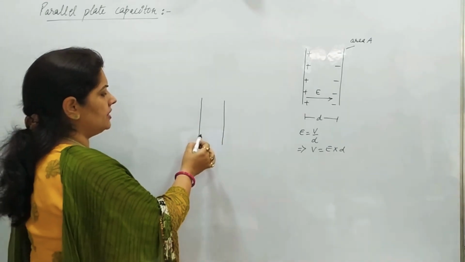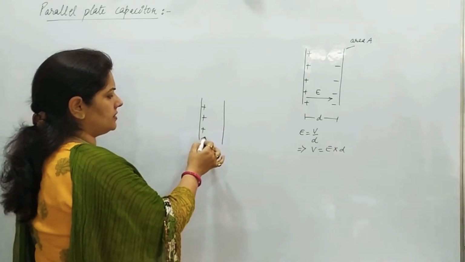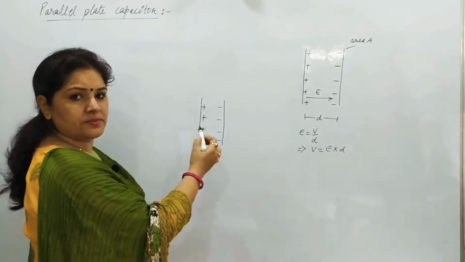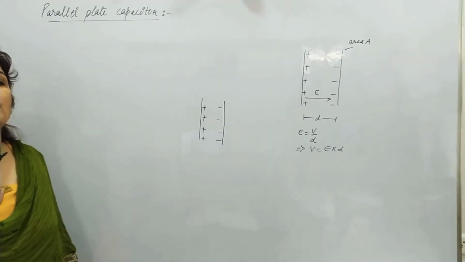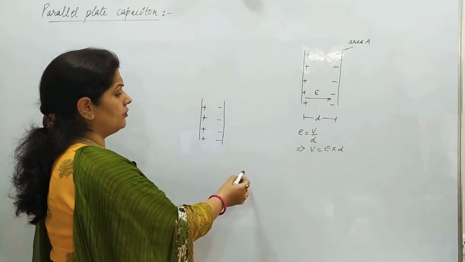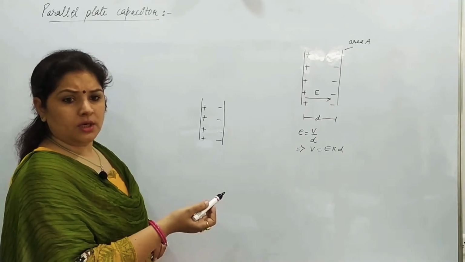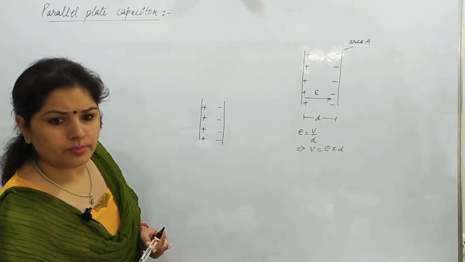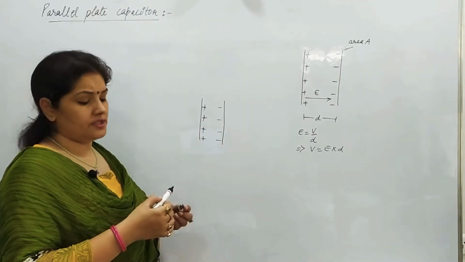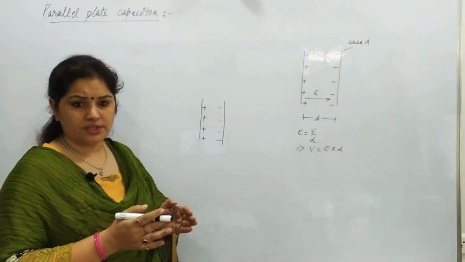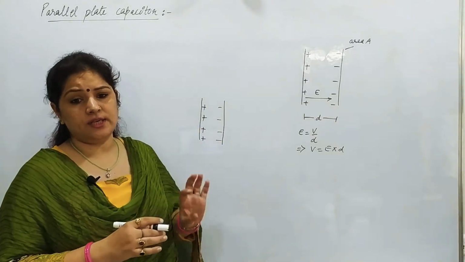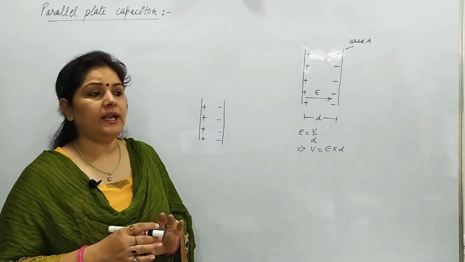By induction, if it is positively charged, a negative charge develops here. On the outer face, positive charge develops, and that positive charge we earth. By the process of earthing, that positive charge is made to flow to the earth, and that is how it becomes a system, right? A system of storing the charge, a system of storing the energy, and we can store energy inside the capacitor.